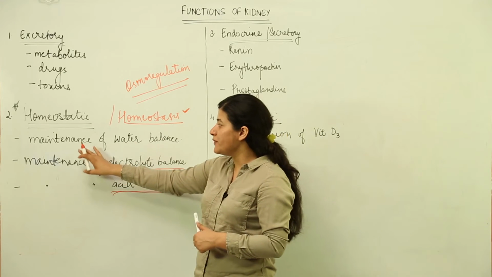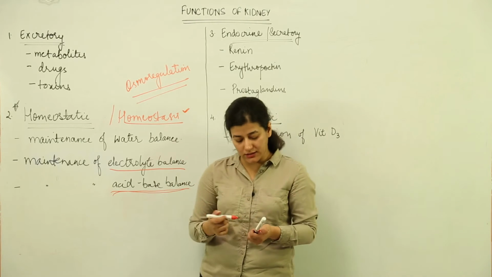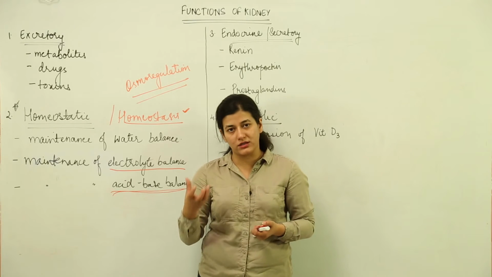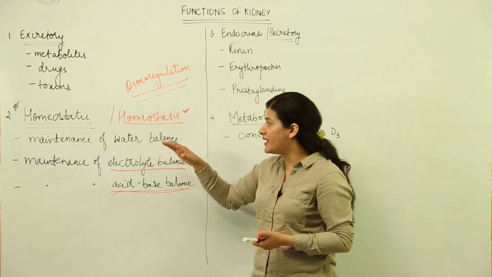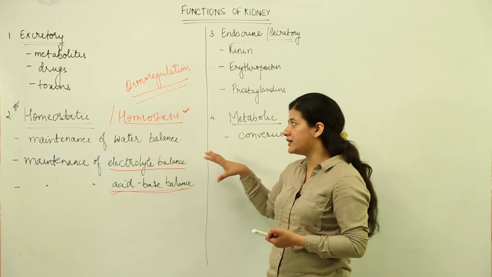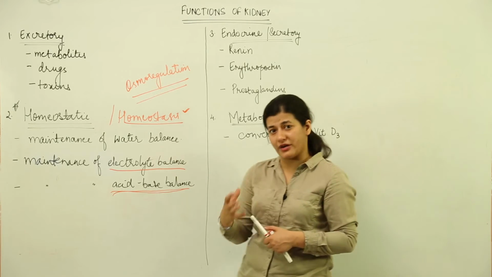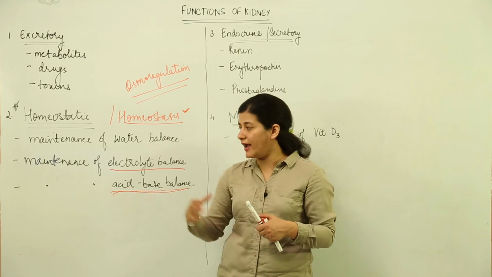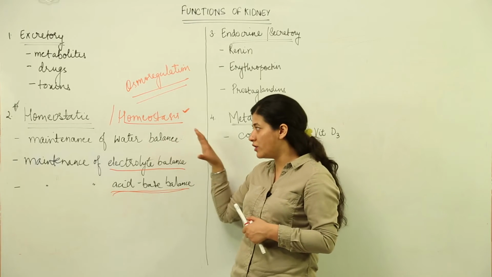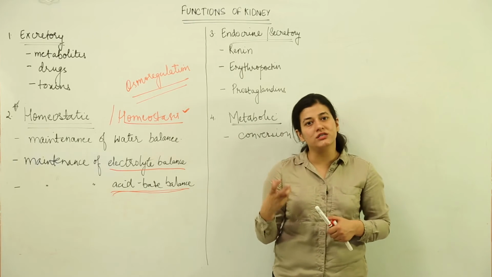We have to see that water balance would be maintained by the kidney itself. If there is more water present inside the blood, the urine formation would be higher, because it will have more water content in it, and in this way homeostasis is maintained. Apart from these, the homeostatic mechanism also takes into account the regulation of blood pressure. So blood pressure and water balance are two important fields where the kidney has to intervene in the maintenance of a constant value.